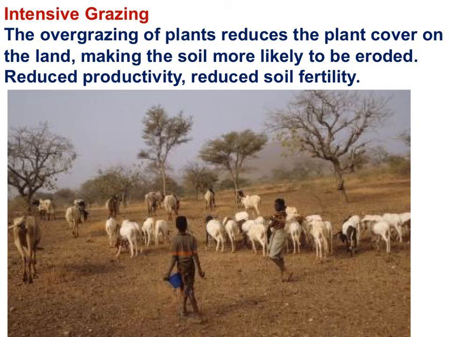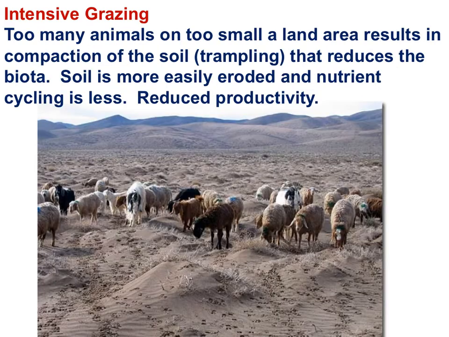Intensive grazing is the overgrazing of plants that reduces the plant cover on the land, making the soil more likely to be eroded. With intensive grazing by domesticated animals comes reduced productivity and reduced soil fertility. Too many animals on too small a land area results in the compaction of soil, the trampling, and this reduces the soil biota. Soil is more easily eroded, and nutrient cycling is less when we have overgrazing. Thus, reduced productivity occurs because of reduced soil fertility.